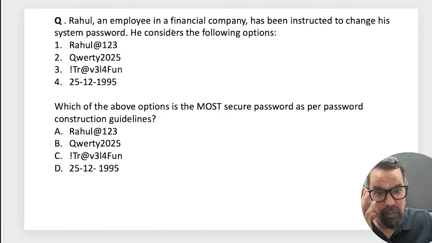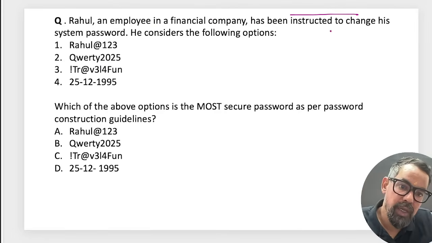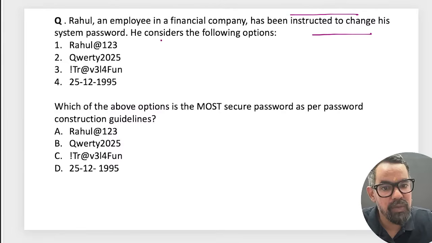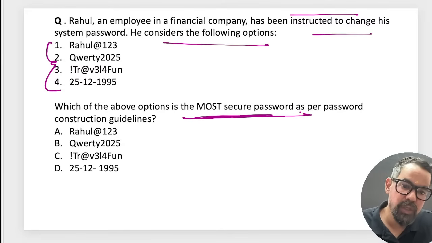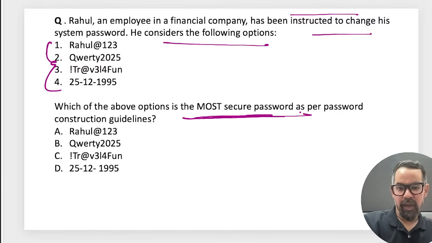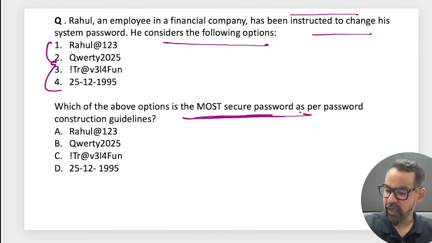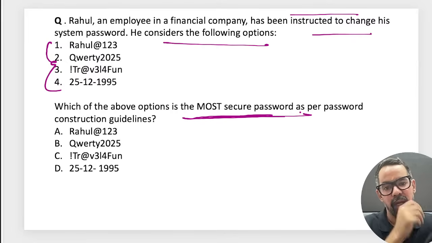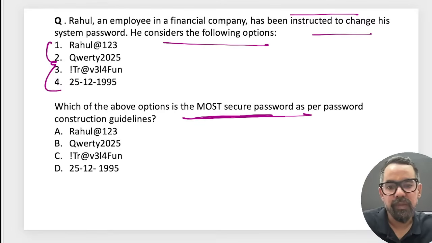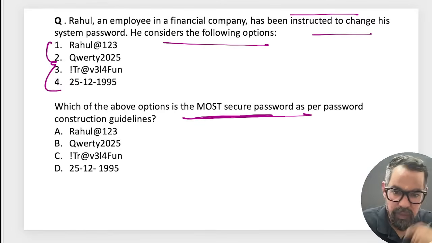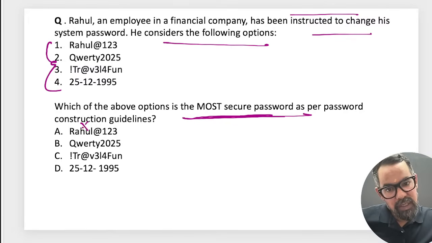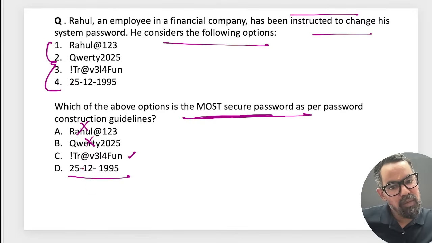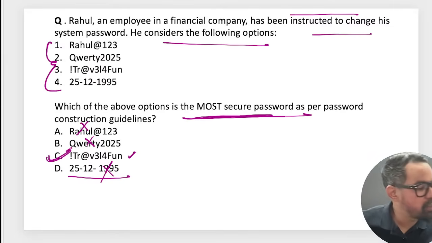Rahul, an employee of a financial company, has been instructed to change the system password. He considered this particular one. Which of the above options is the most secure password as per the password construction guidelines? Tell me, friends, what password you will suggest to Rahul? So name we will not suggest, common keyword we will not suggest, or only number we will not suggest. Okay? So I'll suggest option C.